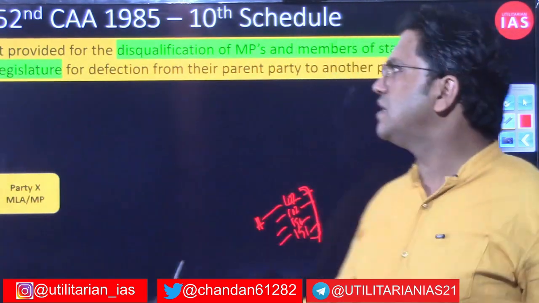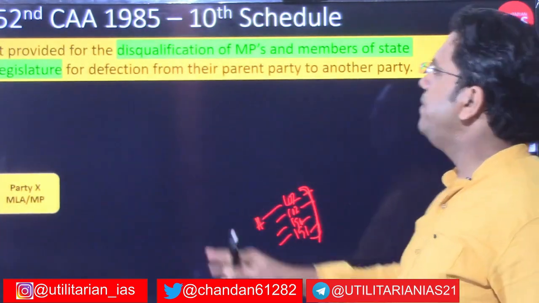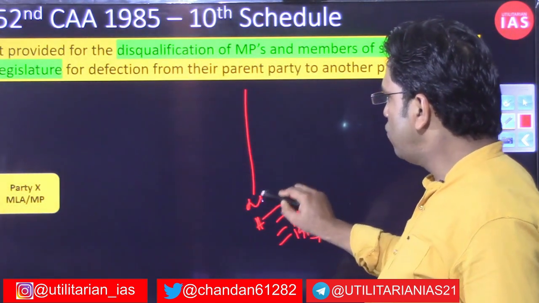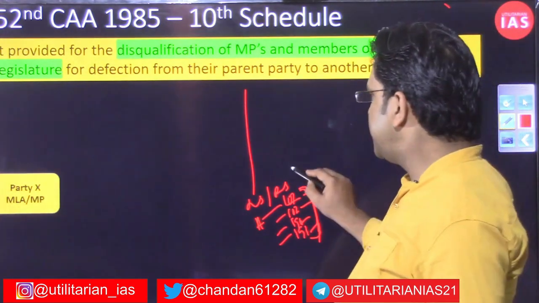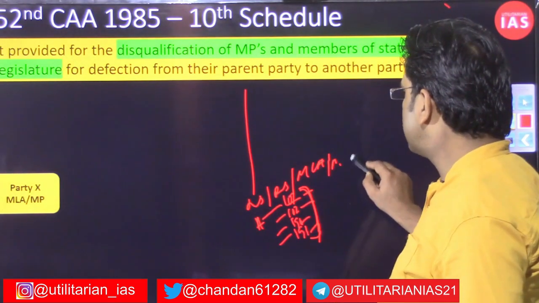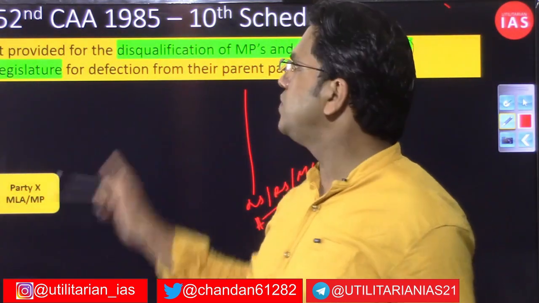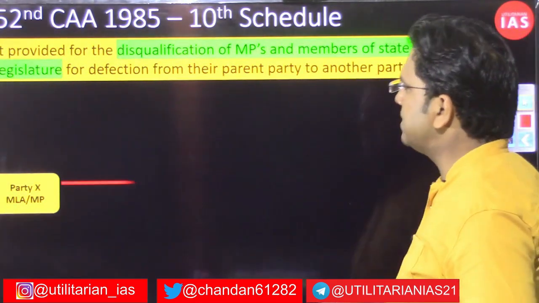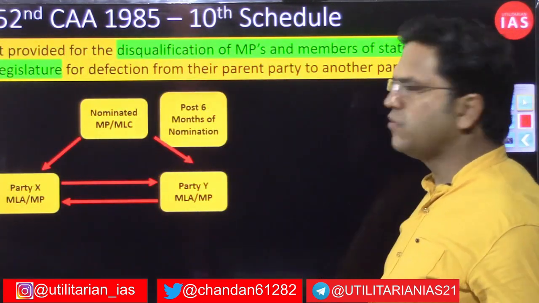The 52nd constitutional amendment provided for the disqualification of members of parliament and members of state legislature. When it says member of parliament, it is talking about members of Lok Sabha as well as Rajya Sabha, and when it says member of state legislature, it is talking about members of legislative assembly and members of legislative council. So, all these classes of people will be subjected to the provisions of the 10th schedule, or the provisions of the 52nd constitutional amendment.